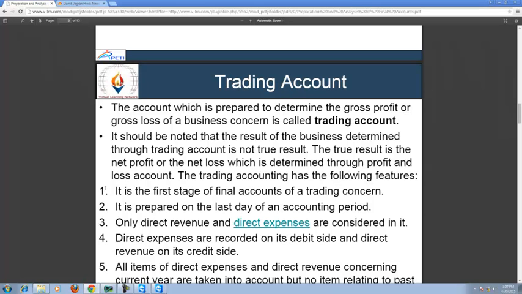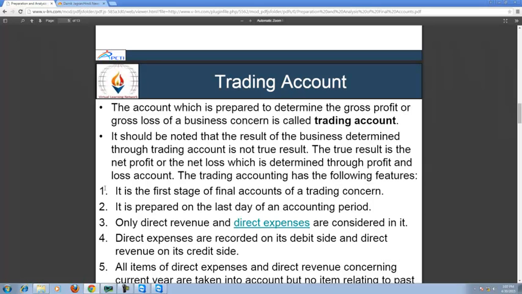And now, trading account. Trading account determines the gross profit. So the account which is prepared to determine the gross profit or gross loss by a business concern is called trading account. It should be noted that the result of the business determined through trading account is not the true result. The true result is the net profit or the net loss, which is determined through profit and loss account. The trading account has the following features.